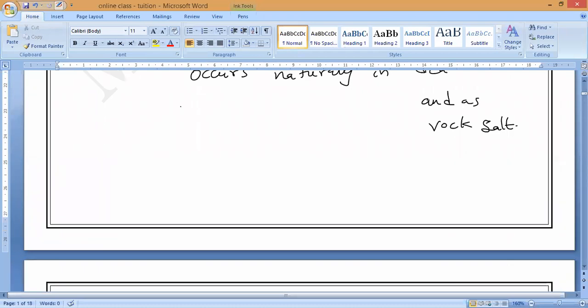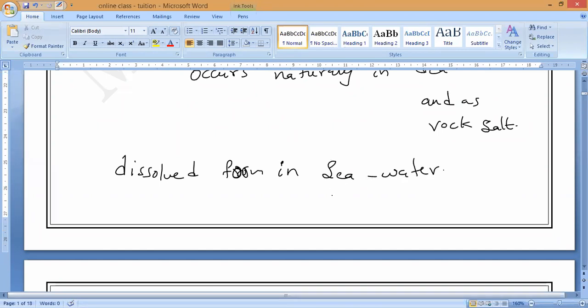Now you can see, this common salt occurs in which state? In solid state or dissolved state in seawater? It is in dissolved state in seawater. Dissolved form in seawater.